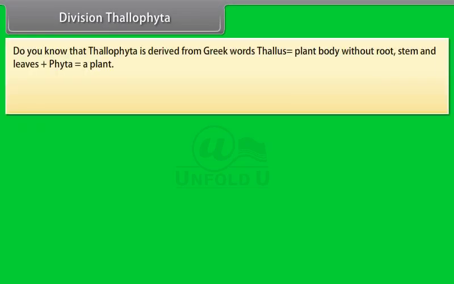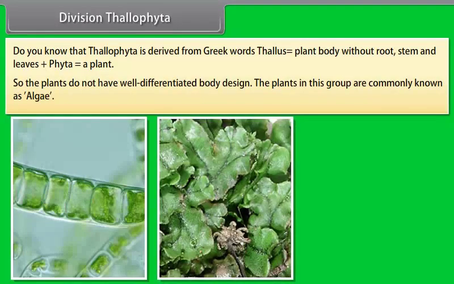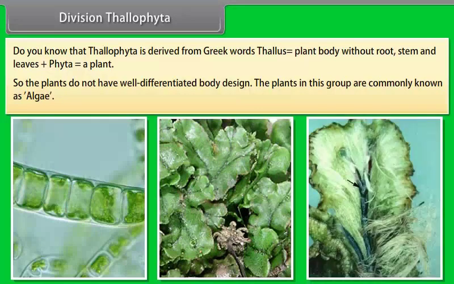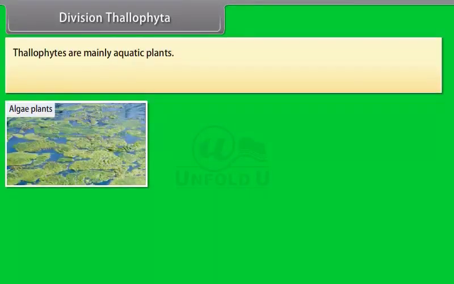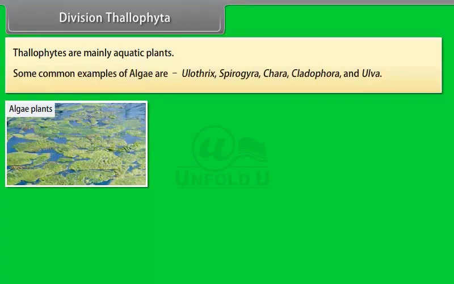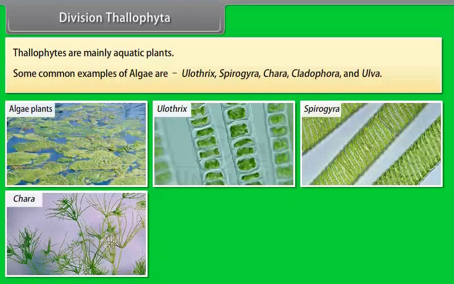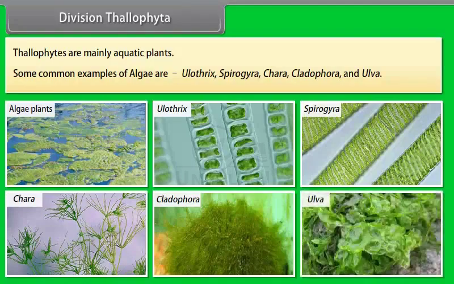Division Thallophyta. Do you know that Thallophyta is derived from Greek words thallus, which means plant body without root, stem and leaves, plus phyta, a plant? So the plants do not have a well-differentiated body design. The plants in this group are commonly known as algae. Thallophytes are mainly aquatic plants. Some common examples of algae are Ulothrix, Spirogyra, Chara, Cladophora, and Ulva.